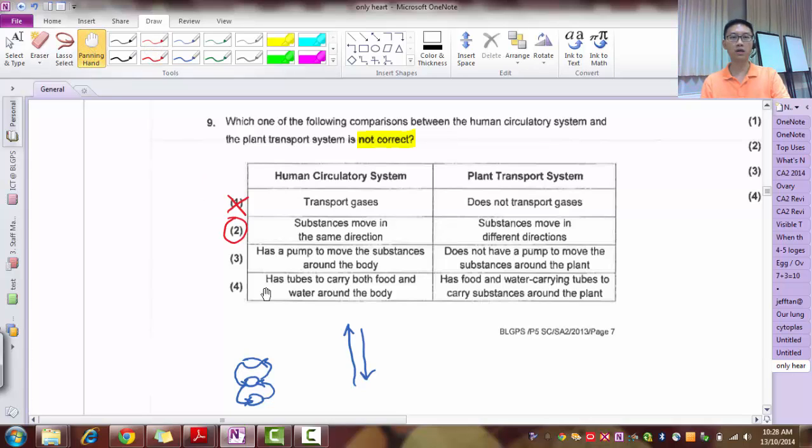But let's continue looking at 3. Has a pump? That's true. Does not have a pump? That's true. Has tubes to carry both food and water around the body? That's true. Has food and water carrying tubes to carry substances around the plant? That is true as well. So 2 is my only answer.